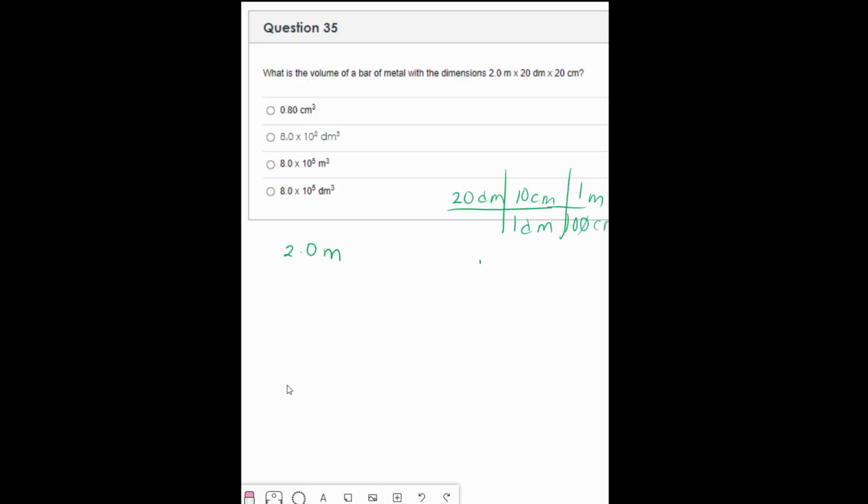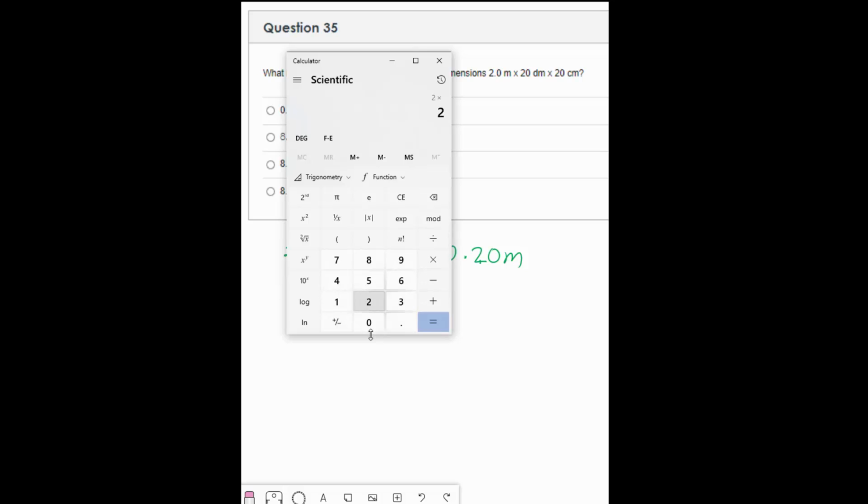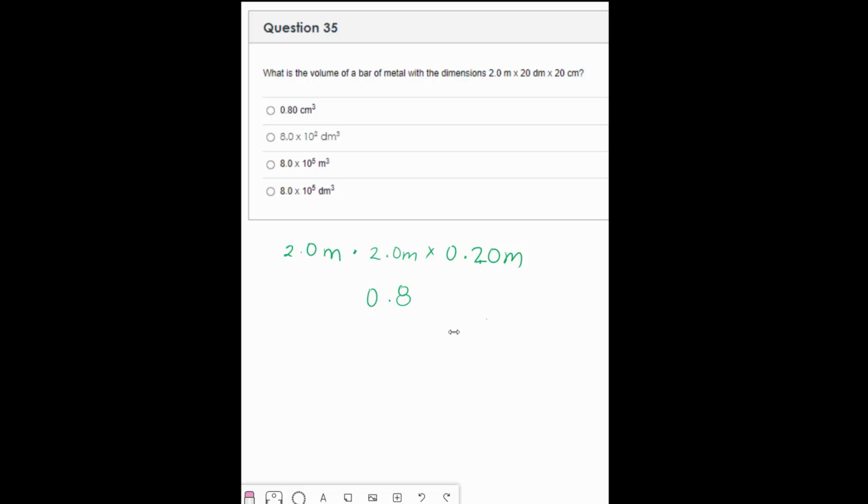So 2 meters times 2 meters times 20 centimeters, which is 0.20 meters. So 2 times 2 times 0.2, I get 0.8 meters cubed. These have one significant digit, so 0.8. But that isn't one of my answers.